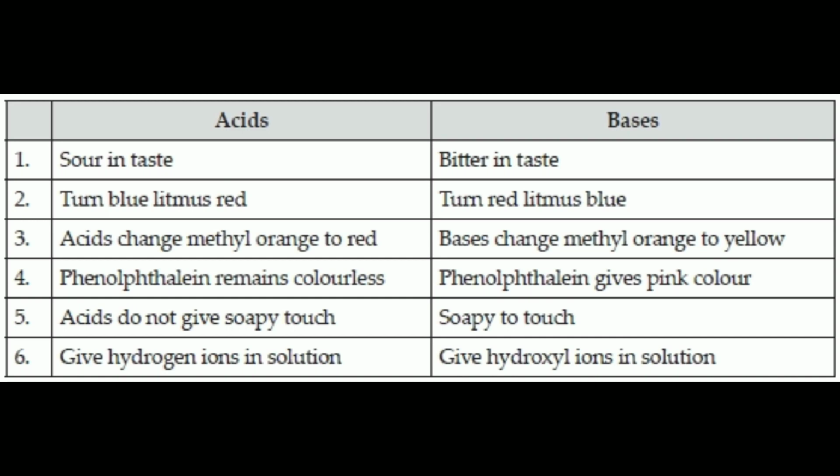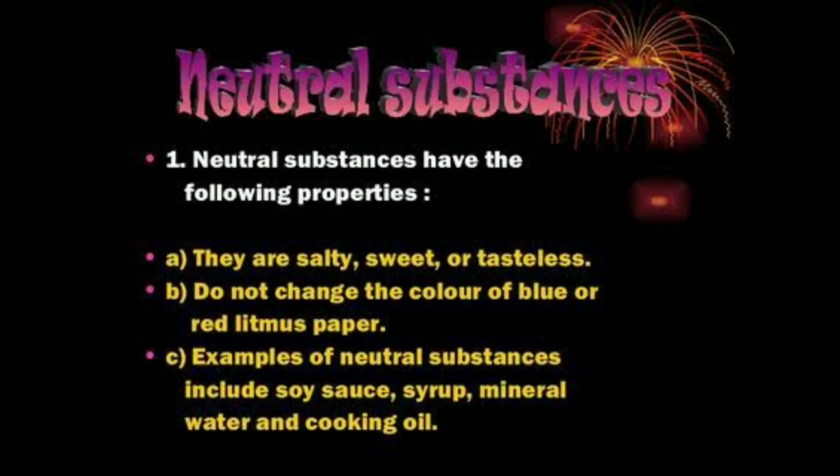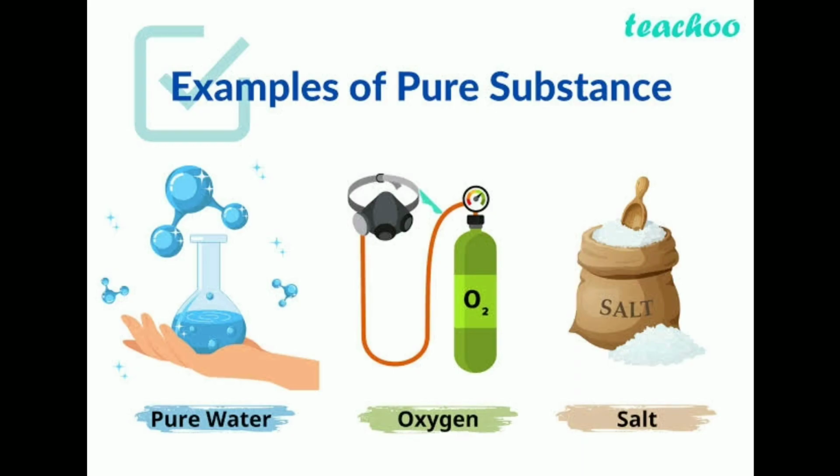Next topic, neutral substances. Neutral substances have the following properties. They are salty, sweet or tasteless. They do not change the color of blue or red litmus paper. Examples of neutral substances: pure water, oxygen and salt.